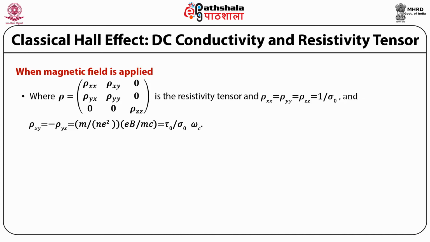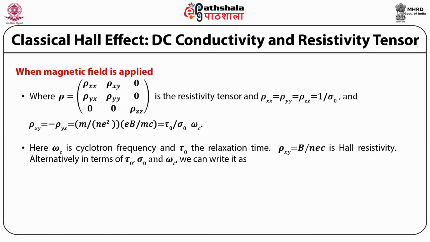and rho xx is equal to rho yy is equal to rho zz is equal to 1 upon sigma 0, and rho xy is equal to minus rho yx is equal to m upon n e squared multiplied by eB upon mc, which is equal to tau 0 upon sigma 0 omega c. Here omega c is the cyclotron frequency and tau 0 is the relaxation time. Rho xy is equal to B upon nec is the Hall resistivity.